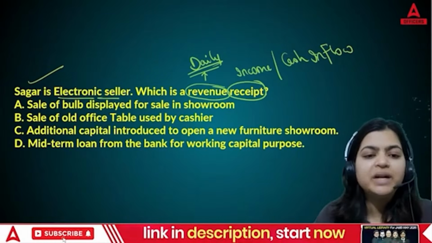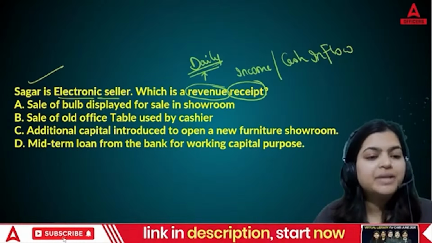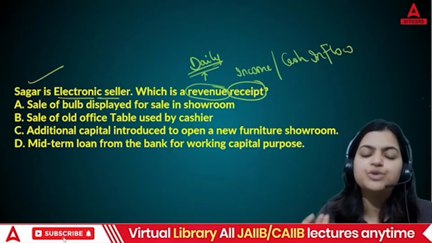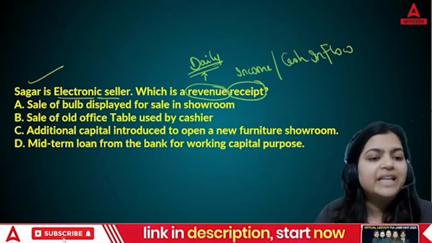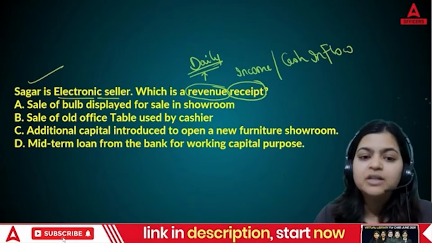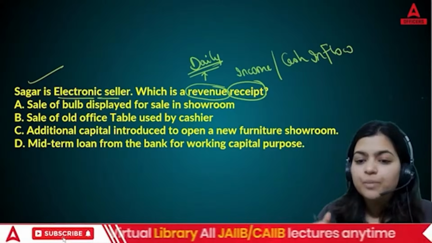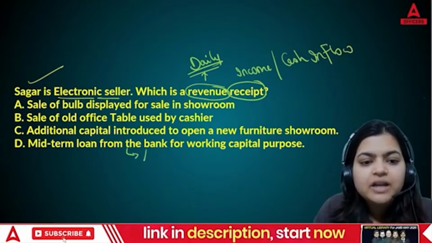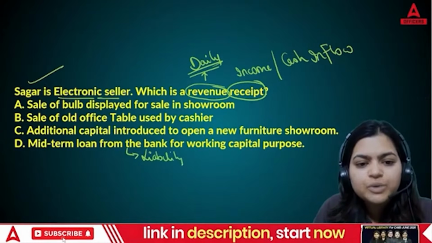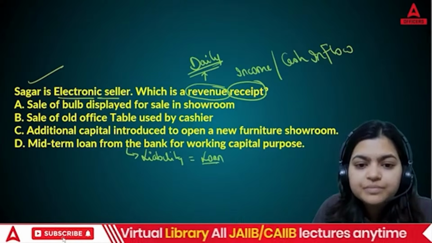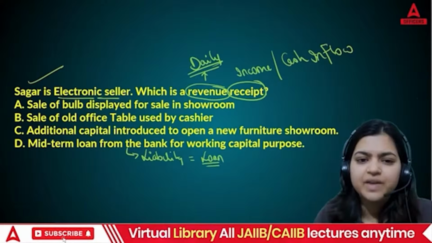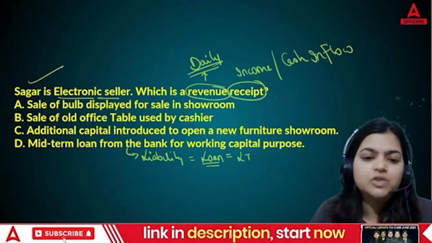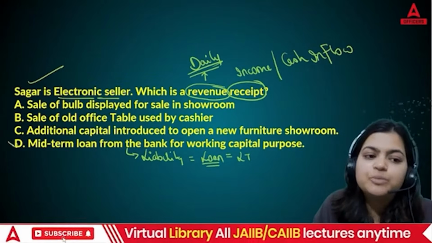A. Sale of bulb displayed for sale in showroom. B. Sale of old office table used by cashier. C. Additional capital introduced to open a new furniture showroom. D. Mid-term loan from the bank for working capital purpose. Now, there are 4 options. Let's start with D. Here you are creating a liability, you are taking a loan. And generally, when we take a loan, that is long term, not short term. So the right answer is not D.